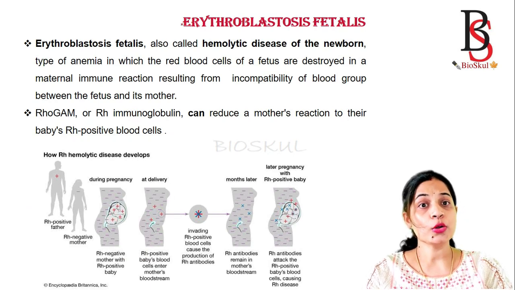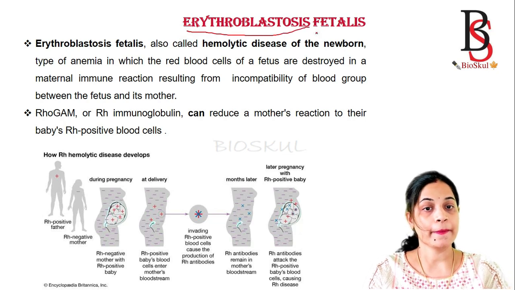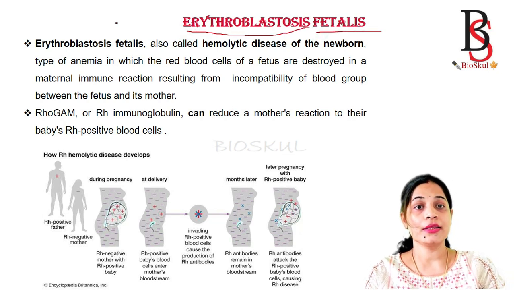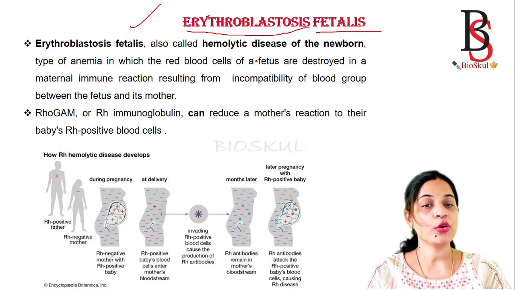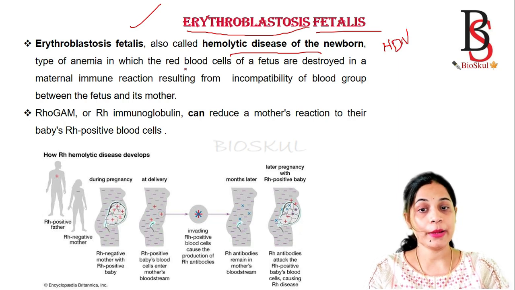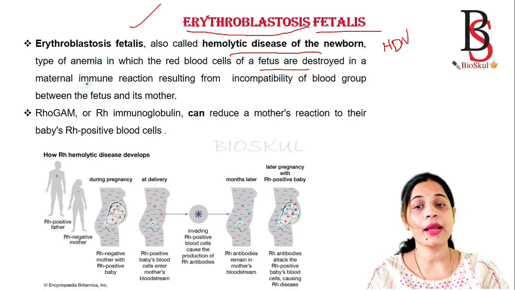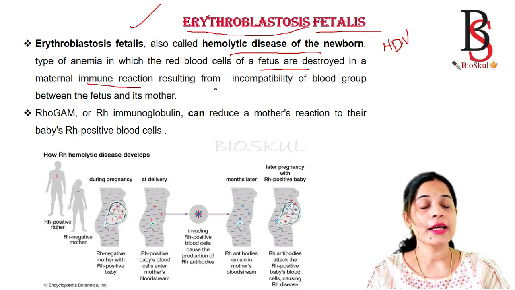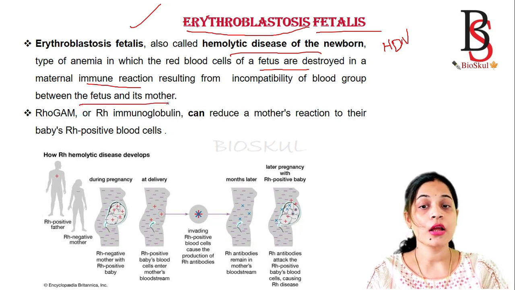So what is erythroblastosis fetalis? Okay, this is very important. Erythroblastosis fetalis is also called hemolytic disease of the newborn, HDN. It is a type of anemia in which the red blood cells of the fetus are destroyed in a maternal immunoreaction resulting from the incompatibility of blood group between the fetus and his mother.